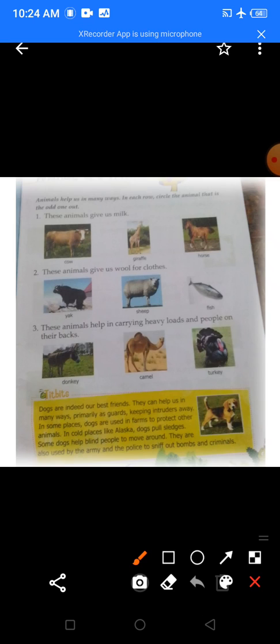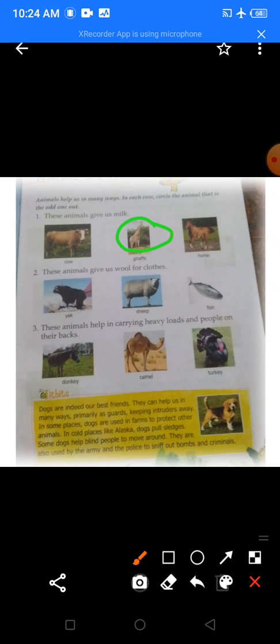Look, question number 1, you have to circle the animal which doesn't give us milk. Okay. So look here. The cow gives us milk. Does the giraffe give us milk? No, the giraffe doesn't give us milk. The horse also gives milk. So here, which will be the odd one out? The giraffe.